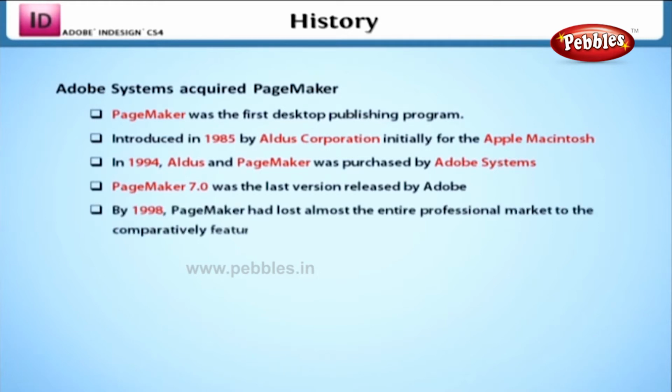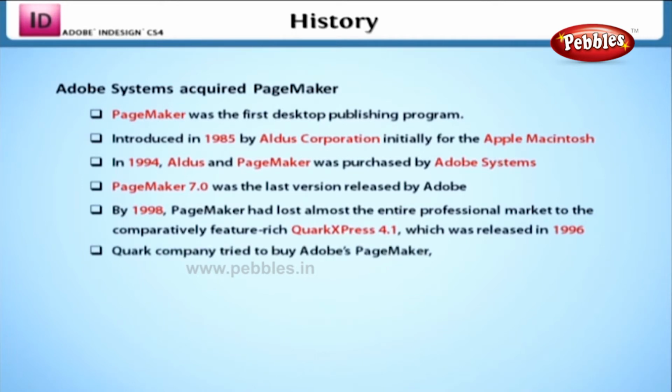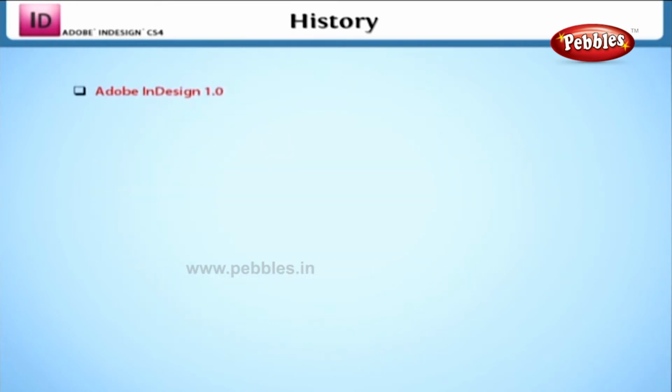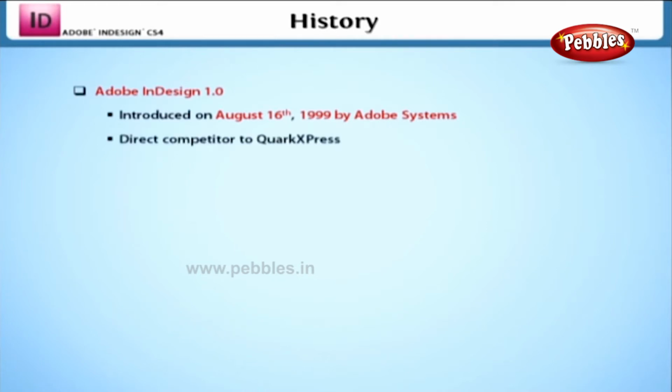By 1998, PageMaker had lost almost the entire professional market to the comparatively feature-rich QuarkXPress 4.1, which was released in 1996. Meanwhile, the Quark company tried to buy Adobe's PageMaker, but Adobe rejected the offer and instead worked on a project built independently of PageMaker with the codename K2 and released the product as InDesign 1.0. This Adobe InDesign 1.0 version was introduced on August 16, 1999 by Adobe Systems as a direct competitor to QuarkXPress.